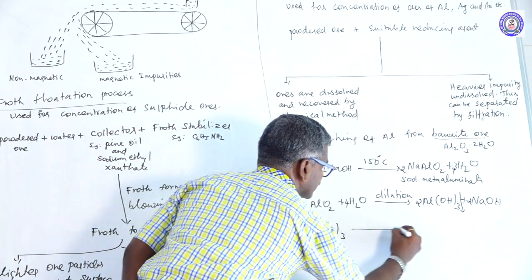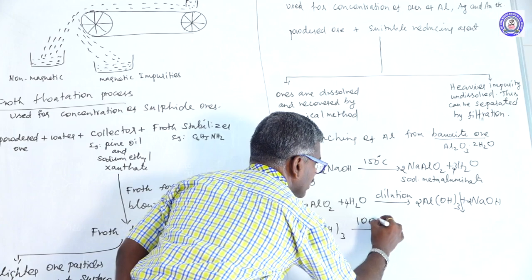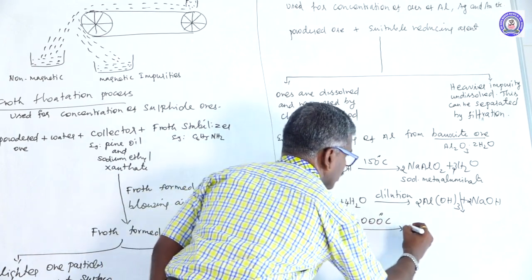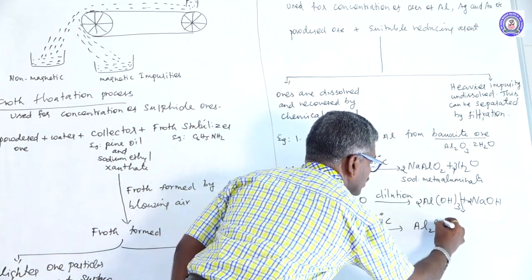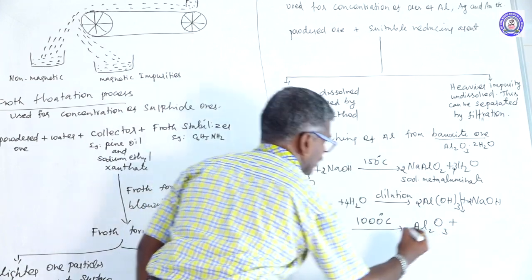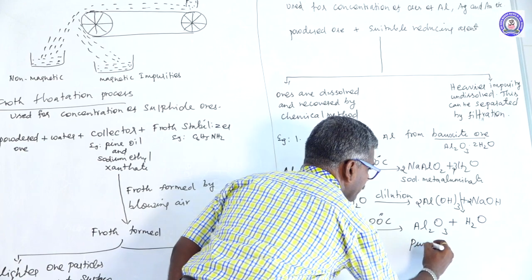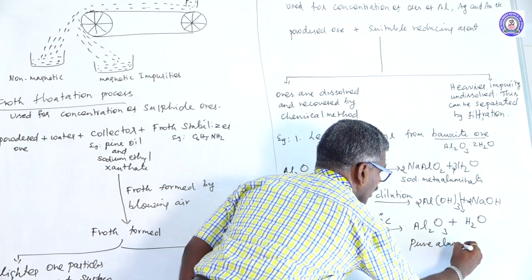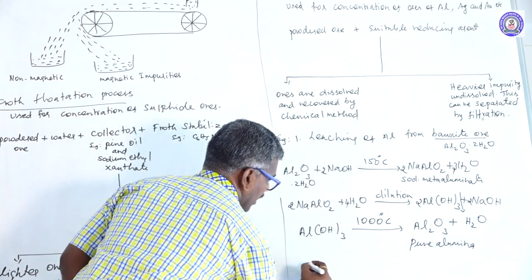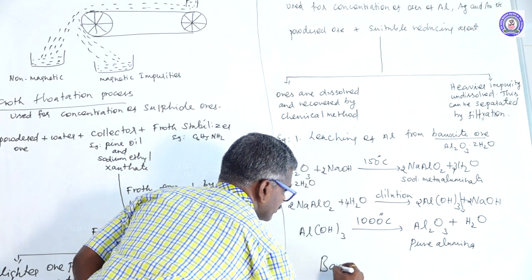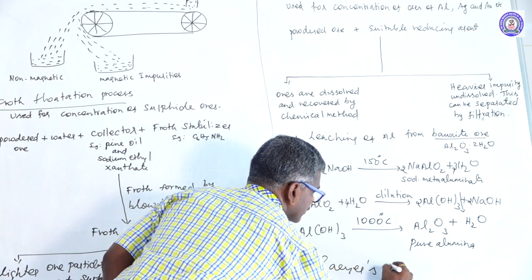Al(OH)3 maintain the temperature 1000 degrees Celsius to form Al2O3 plus water. This one is pure alumina. This process is known as Baeyer's process.